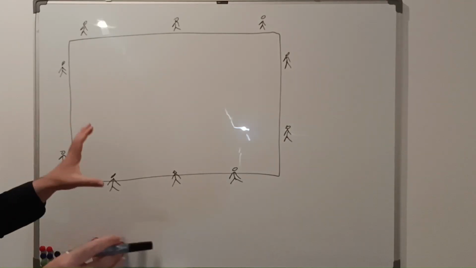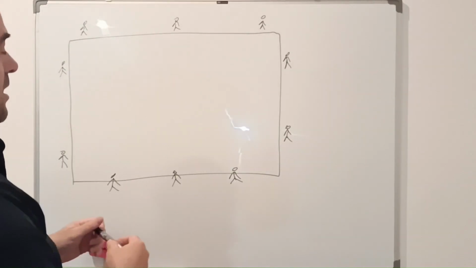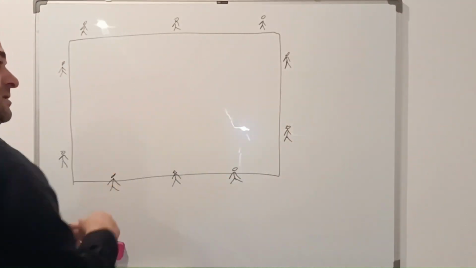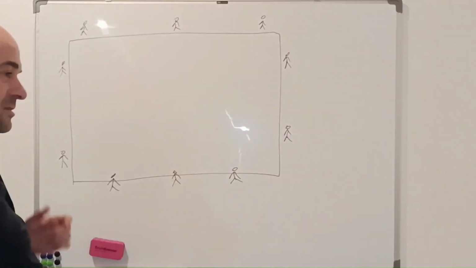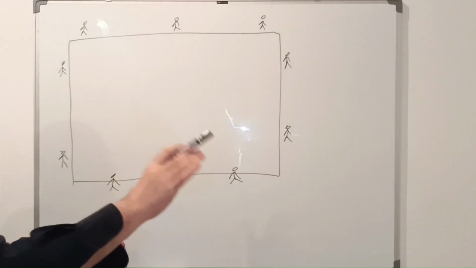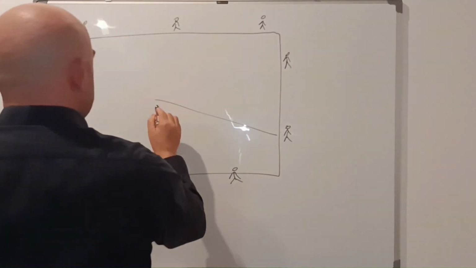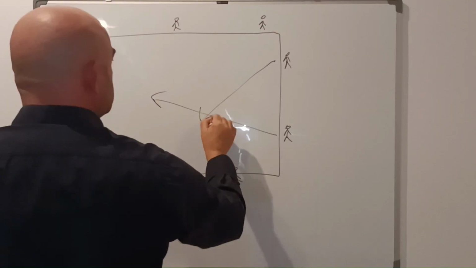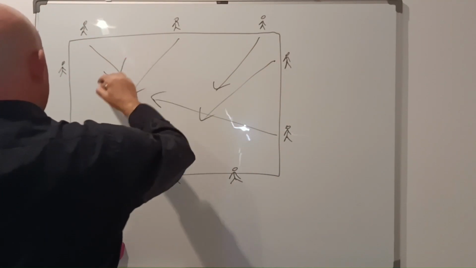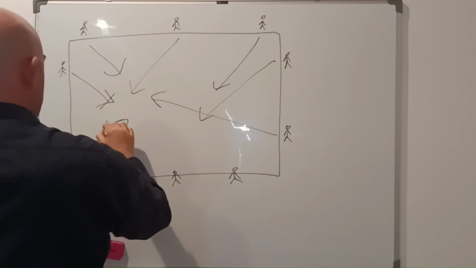Now, we give a signal to all these 100 humans, and they start to move inside this field at a constant speed. Meaning, this can go this direction, this can go this direction, in various directions and speeds.